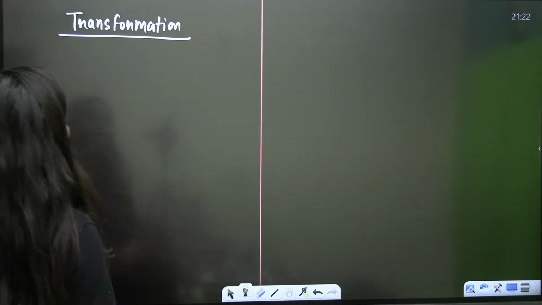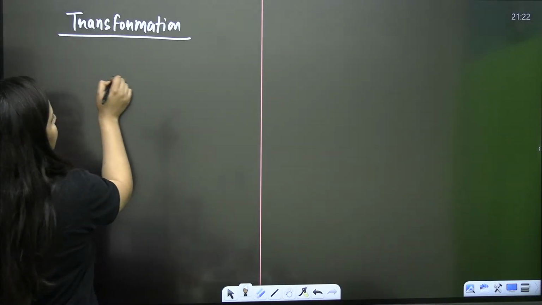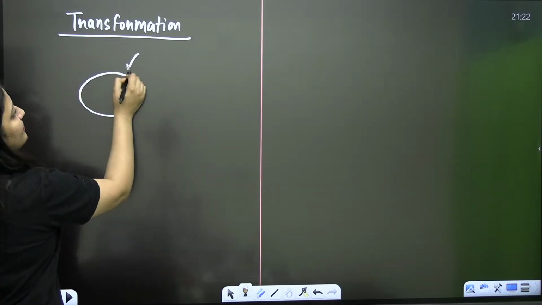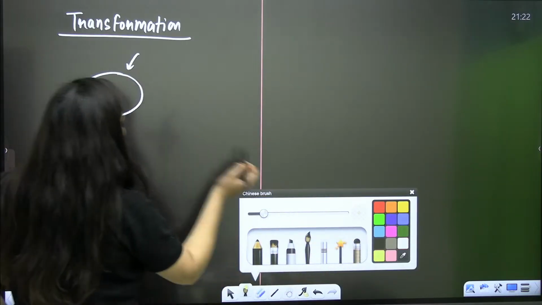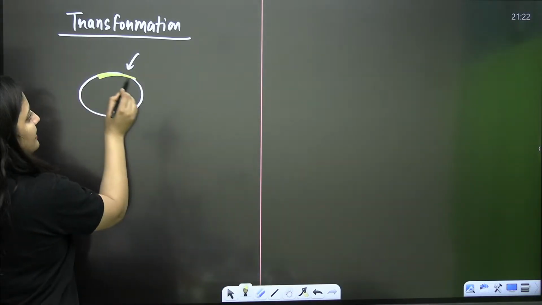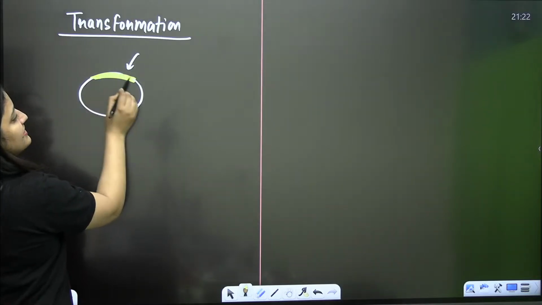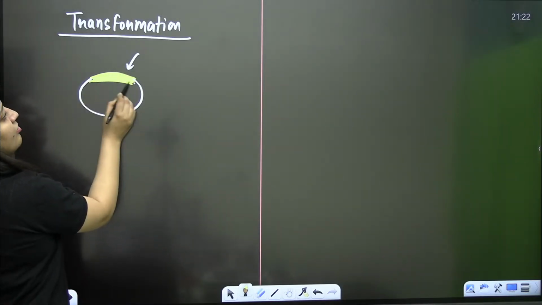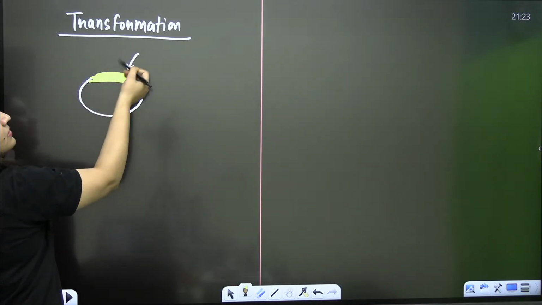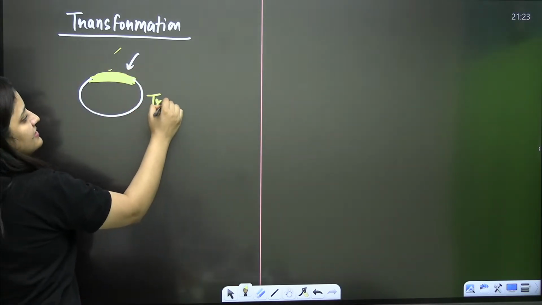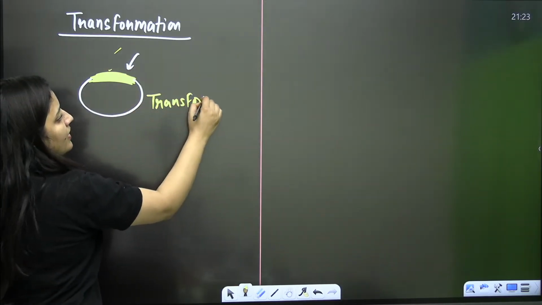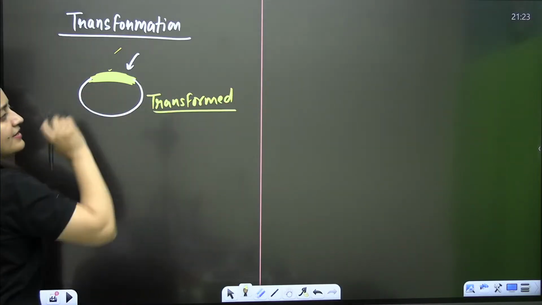So what is transformation? Let's say this is a DNA. If this DNA is picking up the DNA from surrounding, how will it pick? That mechanism will also be discussed. So if this DNA has picked up the foreign or the alien DNA from the surrounding, then this DNA is going to be the transformed one.